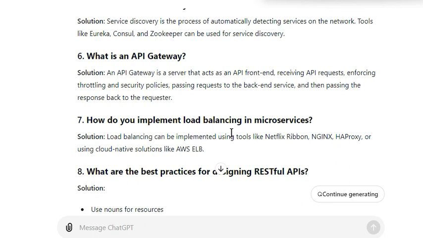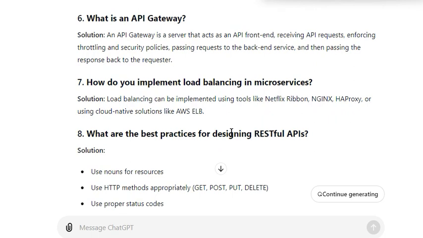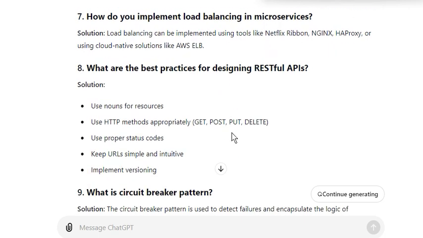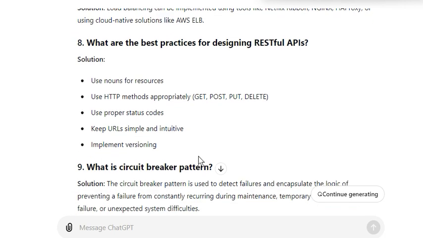If the requests are fewer, the load balancer will decide which server we have to send the request to. What are the best practices for designing RESTful APIs? Use HTTP methods appropriately: GET, POST, PUT, DELETE. Use proper status codes, keep URLs simple and intuitive, and implement versioning.